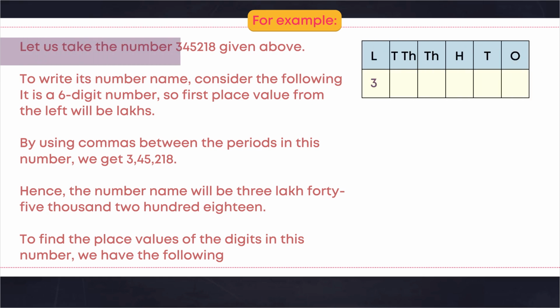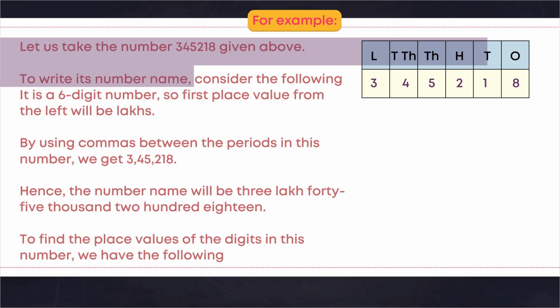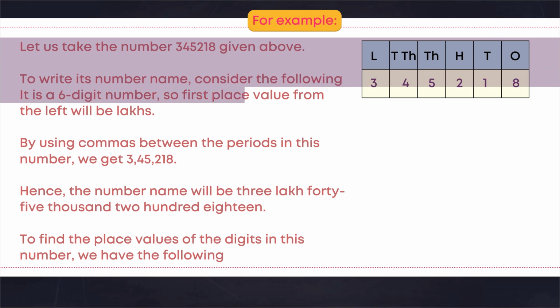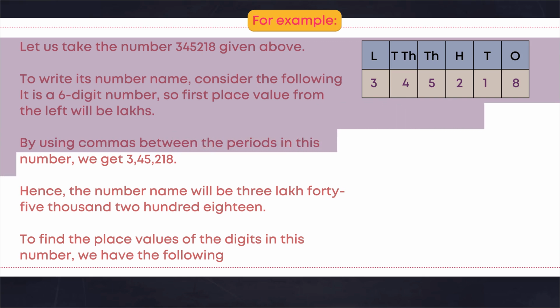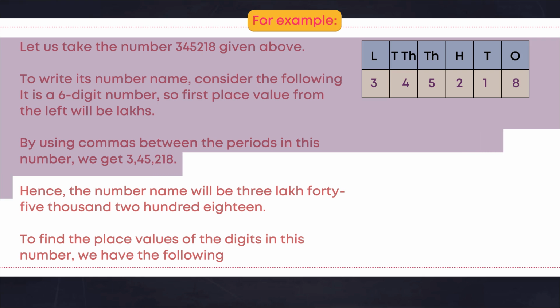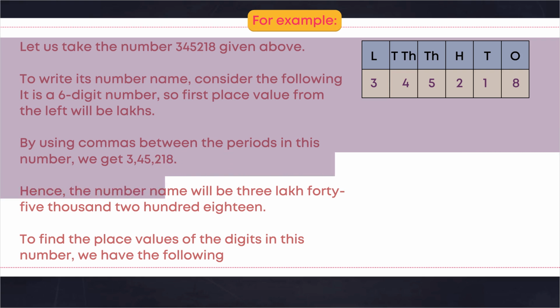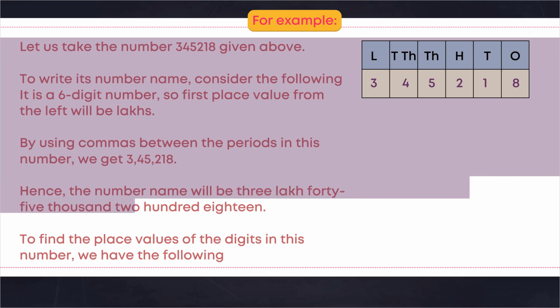For example, let us take the number 3,45,218 given above. To write its number name, consider the following. It is a 6-digit number. So first place value from the left will be lakhs. By using commas between the periods in this number, we get 3,45,218. Hence, the number name will be 3,45,218.